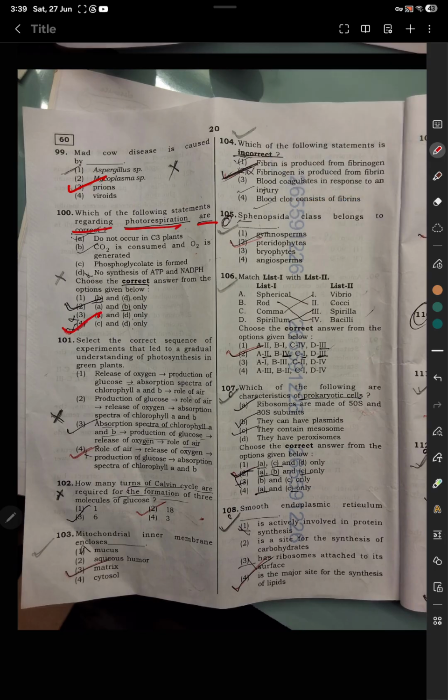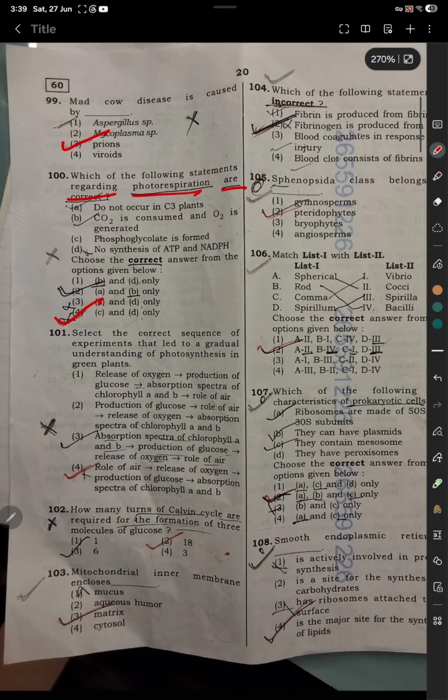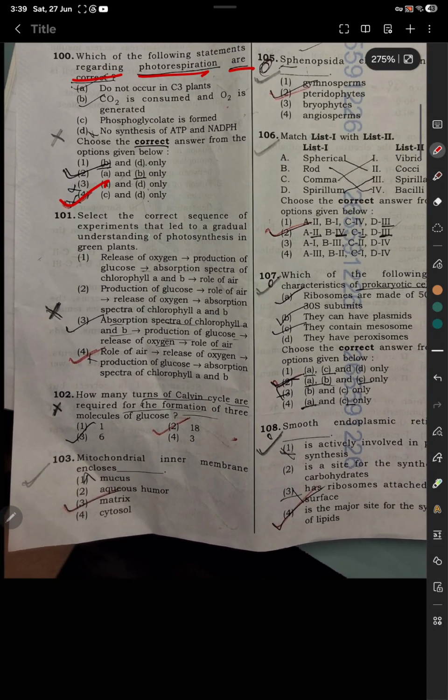So option number 4 is correct, C and D. Question number 101. Select the correct sequence of the experiments that led to the granular understanding of photosynthesis in green plants. Option number 4 is correct.